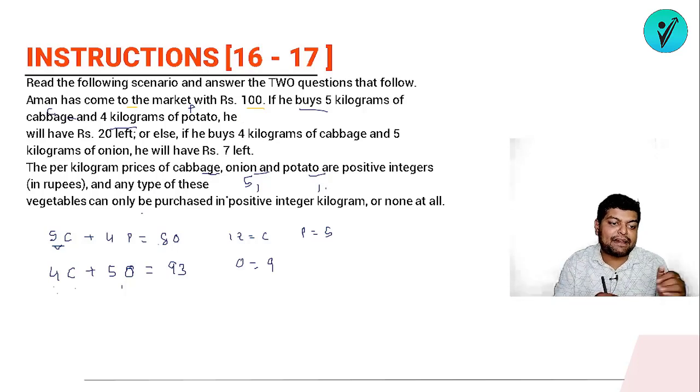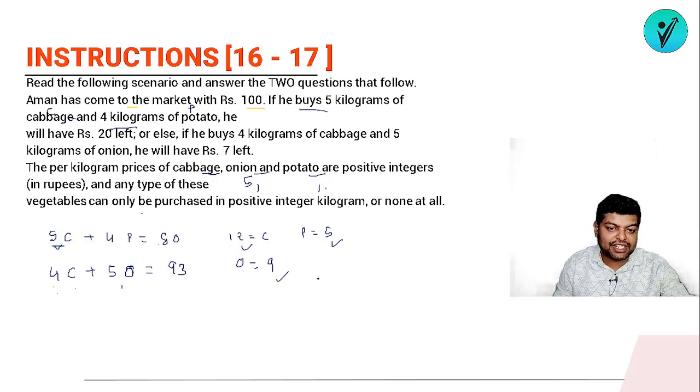But what is happening if I'm taking 10? I'm not getting an integer value for the price of the onion. What is the price of onion coming out as? A fraction. Similarly, if I'm taking 15, in that case also the price of onion that I'm getting is a fraction. We don't want to take a fraction. So it means that these will be the prices. Cabbage is 12 rupees per kg, potato is 5 rupees per kg, and onion is 9 rupees per kg. So from the given data, we have drawn out this data.